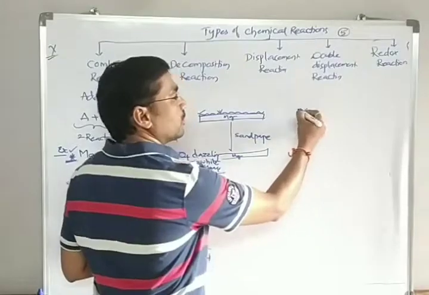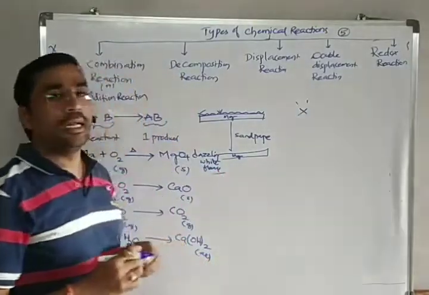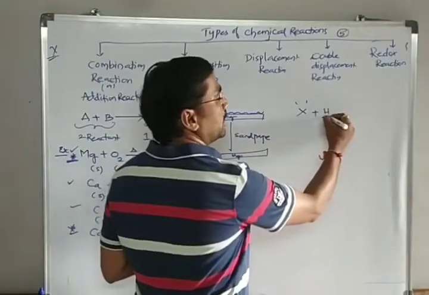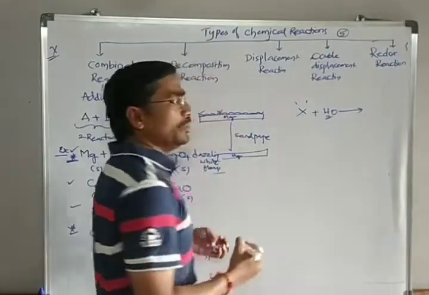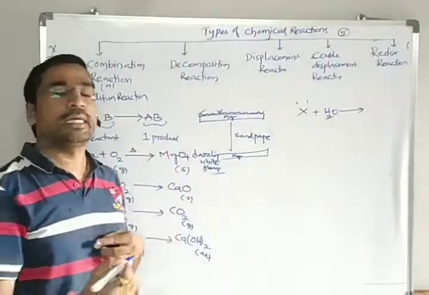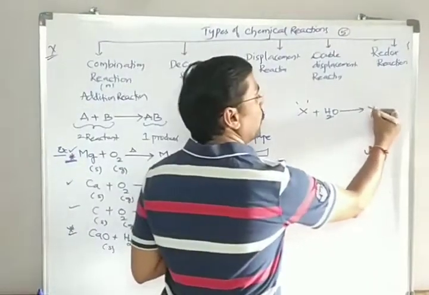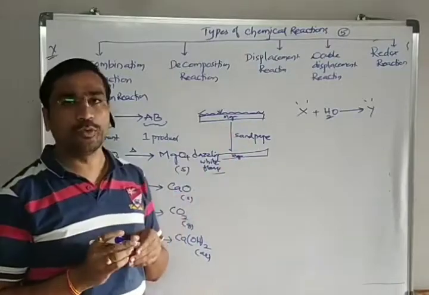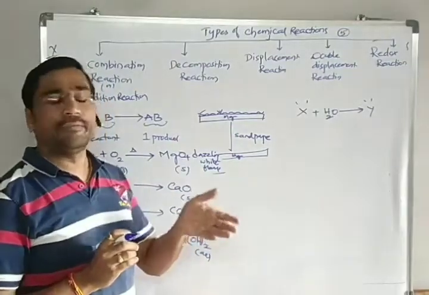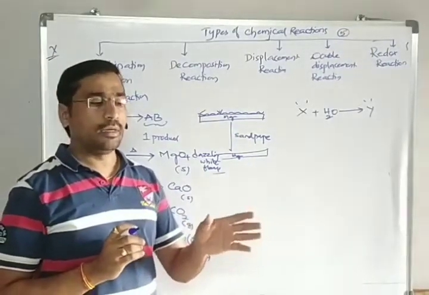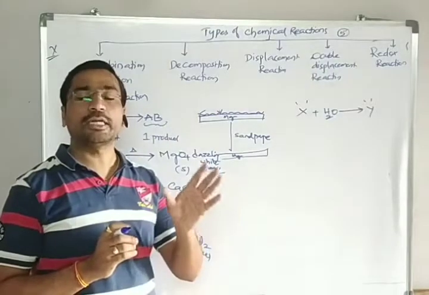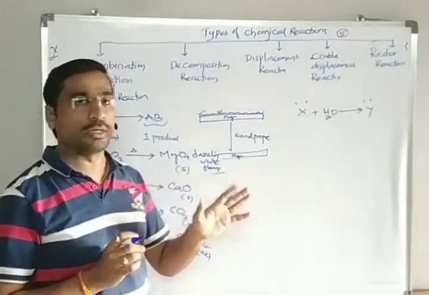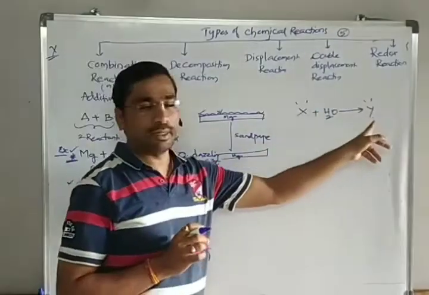So they ask a question in CBSE: a compound X, when added to water, converts into compound Y, which is not completely soluble in water. So what is X? What is Y?